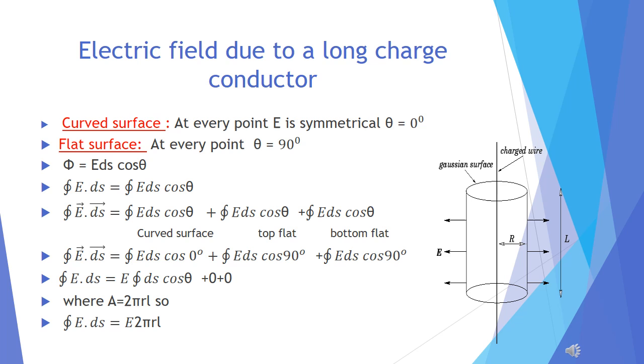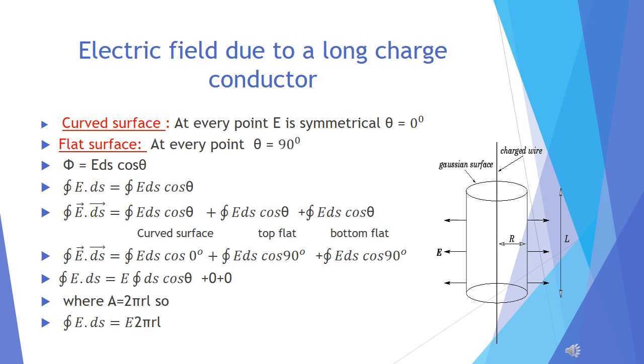But every point should be symmetrical in that part. So in the curve every point has symmetry, in the flat every point has symmetry. So purposely I have divided it into three surfaces: one curve, one flat top, one flat bottom. So when we are doing the calculation, I will do it in three parts.